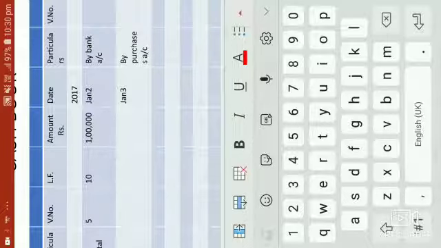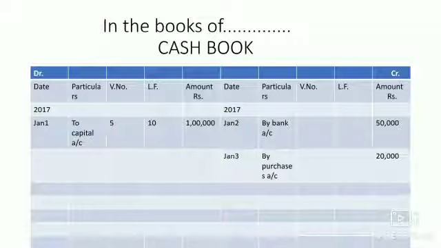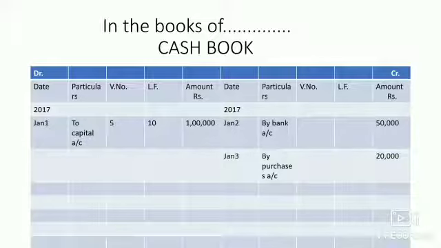Nothing, because goods were sold to Ram on credit, and we studied earlier that the cash book records only cash transactions. So it is clear that the transaction held on Jan 3 was a credit sale. That is why it will not be recorded over here, but will be recorded in the sales book. Our next transaction is on January 5.